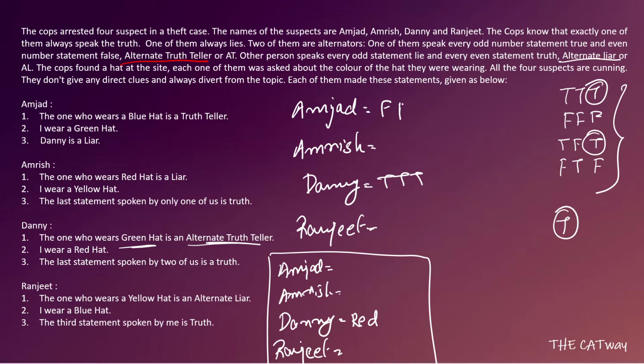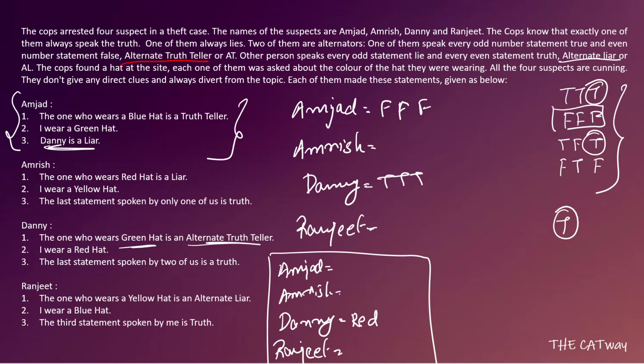So his second statement is also false. And if the second statement is also false, the case is this one. That means his third statement is also going to be false, which you can also see: "Danny is a liar" is definitely a false statement, because we have assumed that Danny is the truth teller. So this is done. Till now we have checked for Amjad and there are no contradictory statements. Okay, come to Amrish.